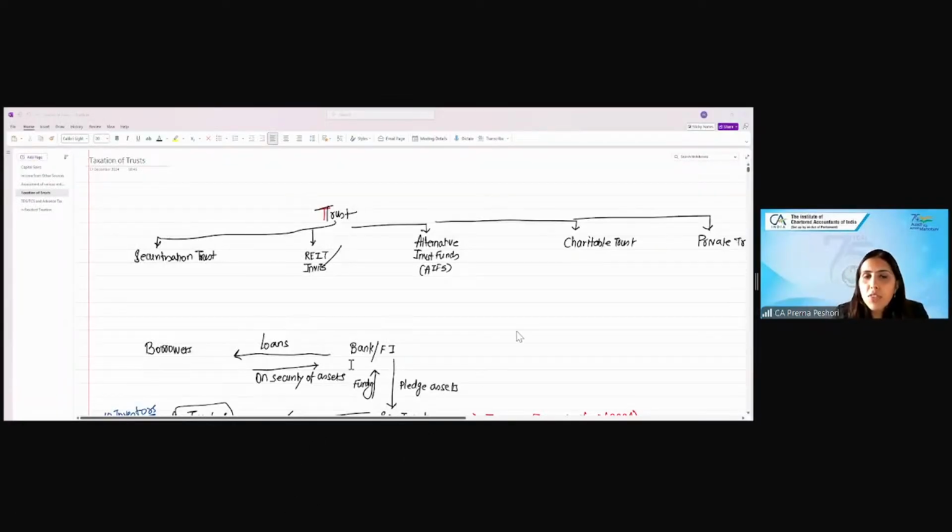So let's start with our next topic of provision, which is the taxation of the trust. Now, here, we have different kinds of trust which are getting covered. So we'll talk about it one by one, in terms of what are the different kinds of trust, and then how is their taxability.